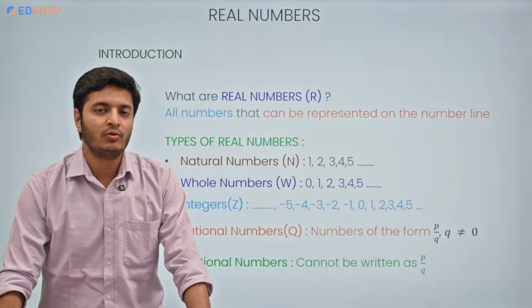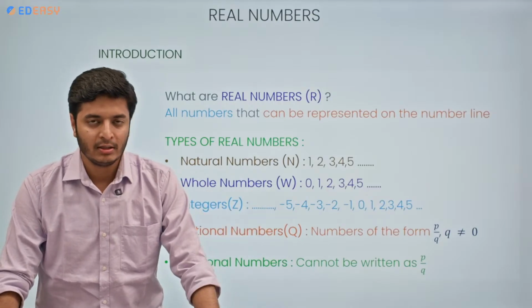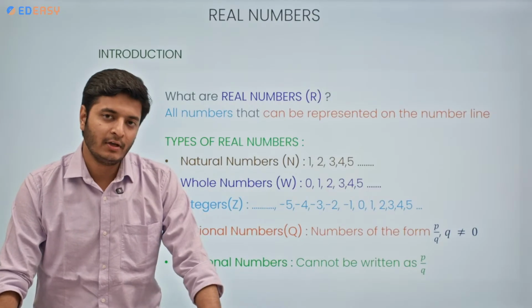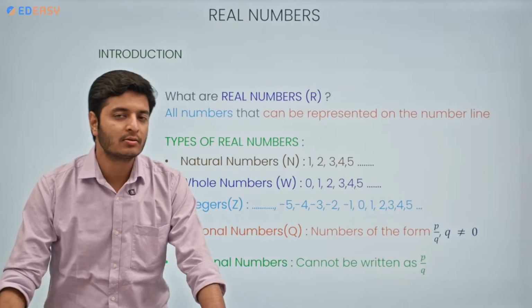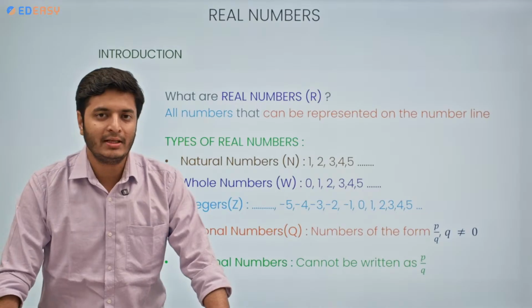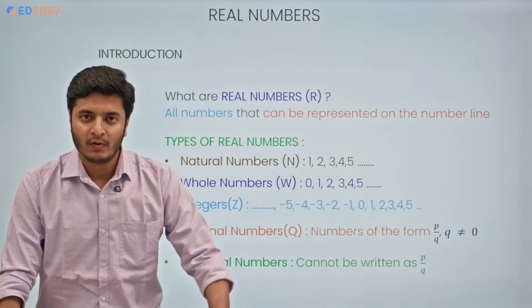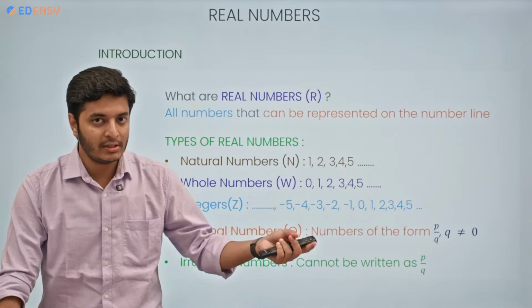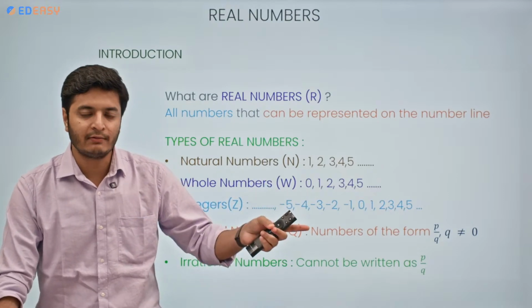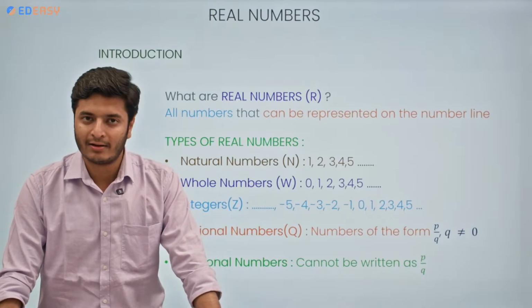Then we are going to do one more thing. Till now we were only talking about positive numbers, correct? Natural numbers and whole numbers. We are going to add the negative counterparts of the positive numbers. Then this new set becomes what? Integers, where we have all the positive numbers, all the negative counterparts of the positive numbers, and also 0. 0 is neither positive nor negative.